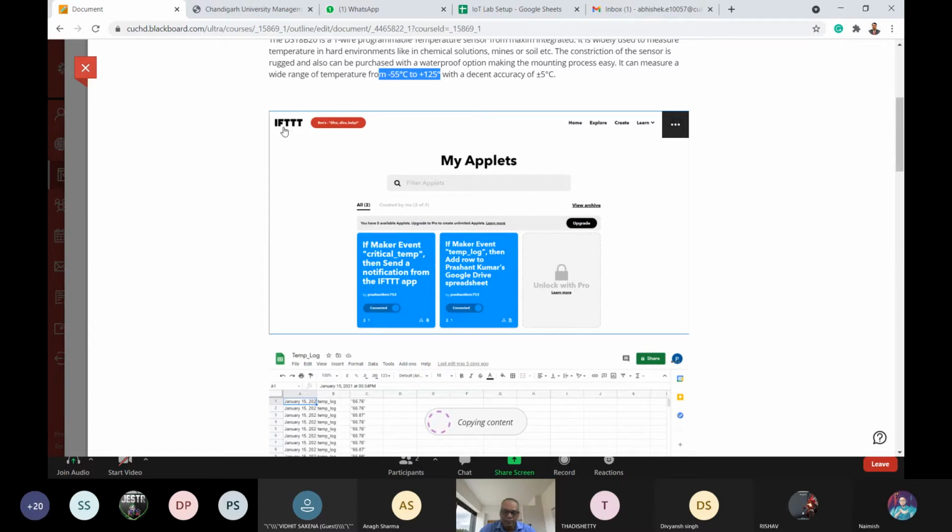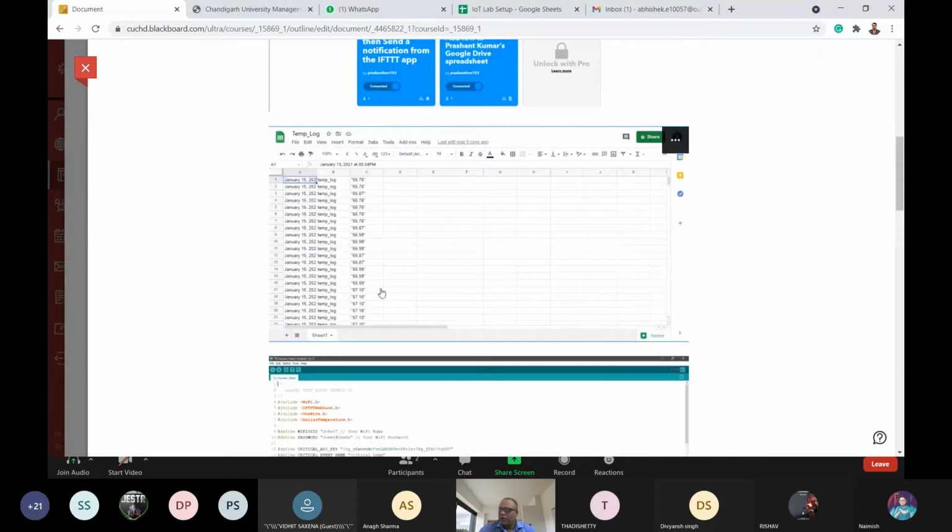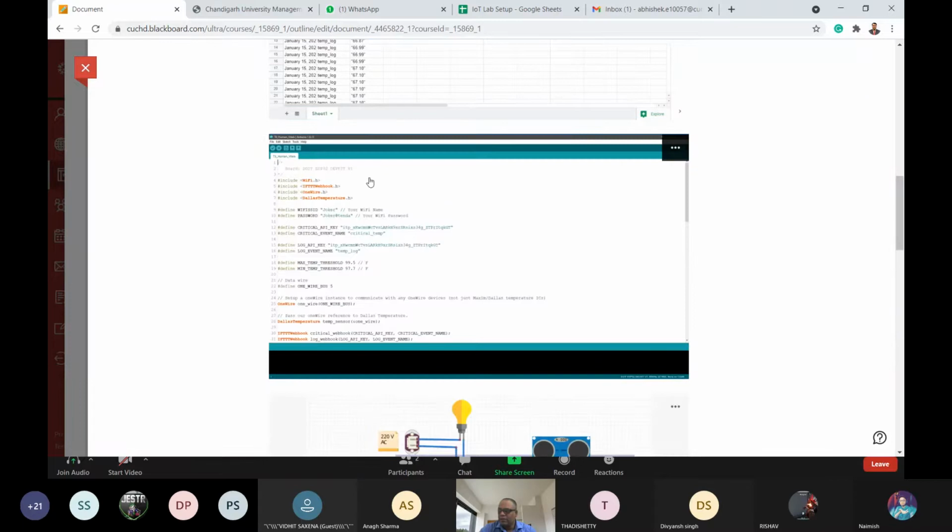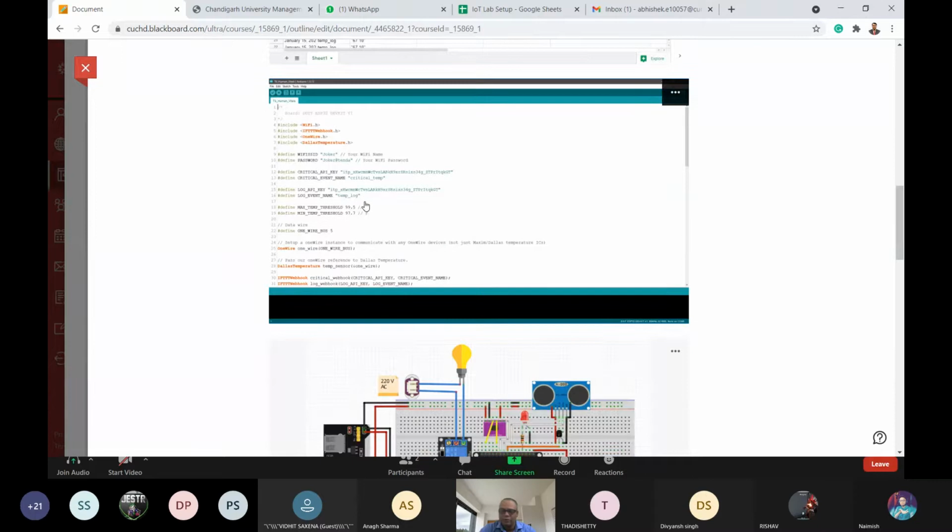You can log in with the IFTTT.com website and monitor whether the temperature is rising above the threshold level. Then you will receive a notification. We will use this website, and we are using our Google Drive where we can store all the information. Then we will use this Arduino code to upload the program in our ESP32 module.